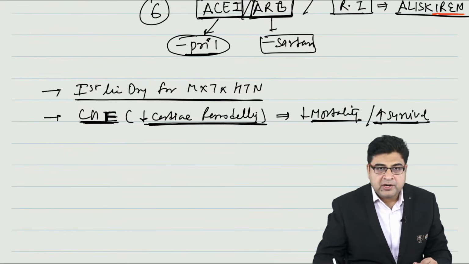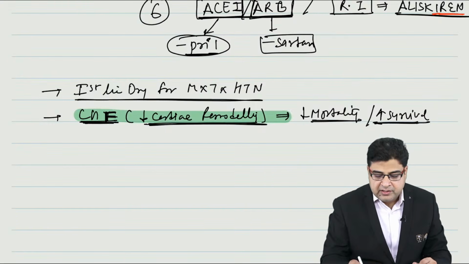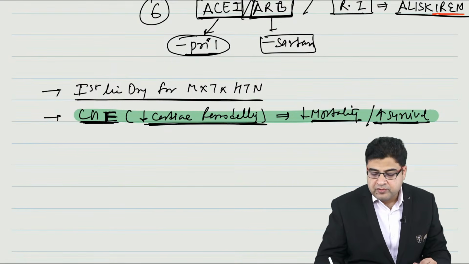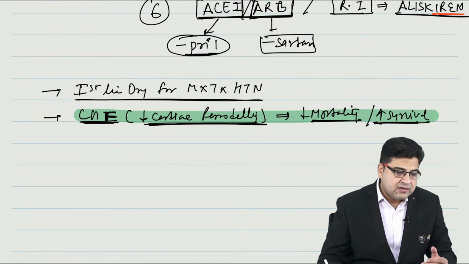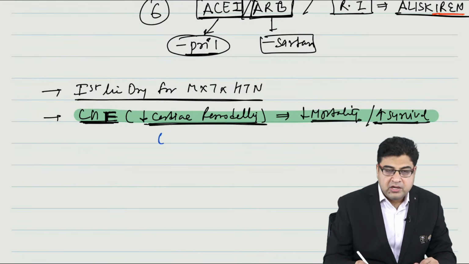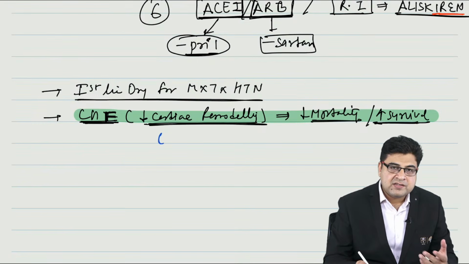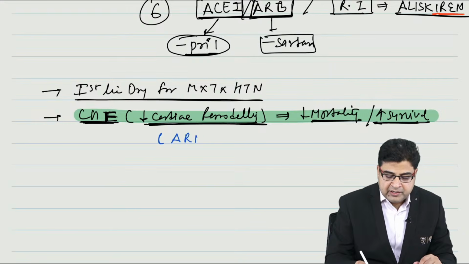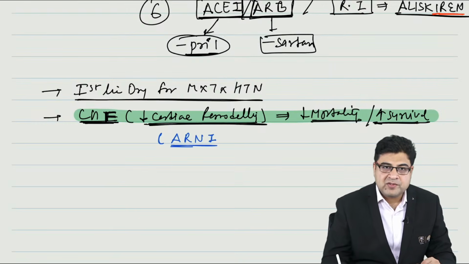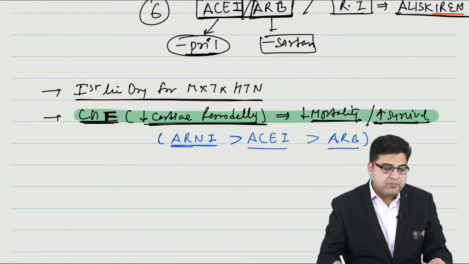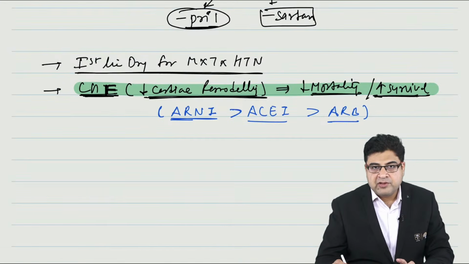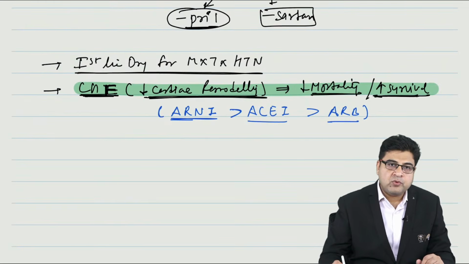So this is an important question asked in your last year exam. Which medicines can improve survival? Which medicines can reduce mortality in patients of CHF? The answer is ACE inhibitors and angiotensin receptor blocker, right? If they ask you which medicines are best to start here, there is a drug we call Arni. So Arni is the best medicine to be started over here, followed by ACE inhibitor. Third is ARB. So these are the three medicines you can mark which can prevent the cardiac remodeling, reduce the mortality, improve the survival.